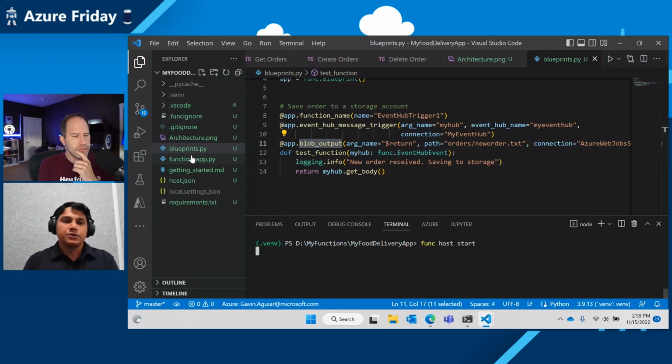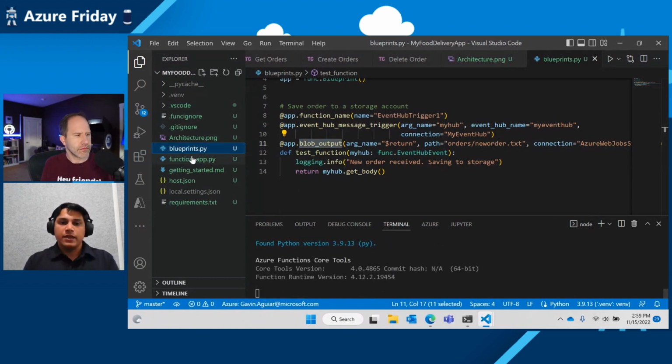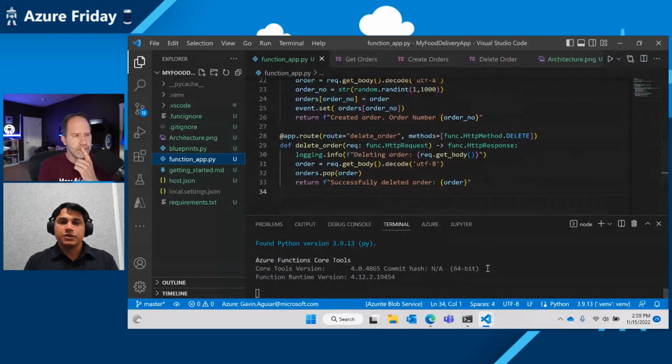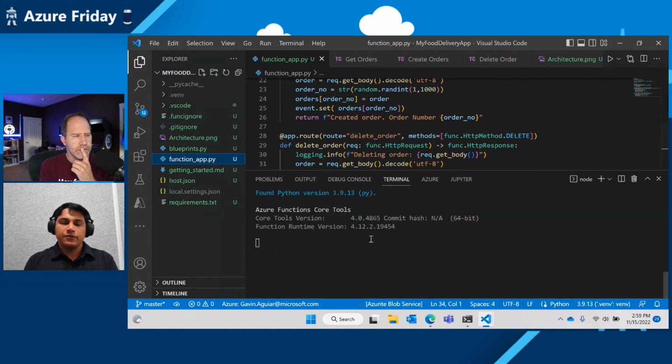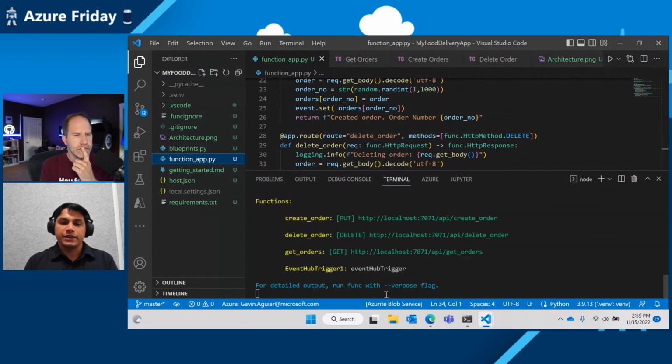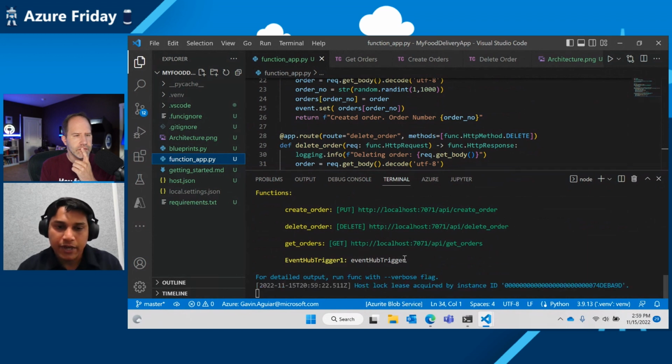This command is actually going to run my function_app. Once it gets all the methods in this, it's also going to show you the blueprint method itself. So we expect to see 4 functions being created. And right here, you see, we have the 3 functions which we have in the function app and the function in the blueprint also shown up over here.